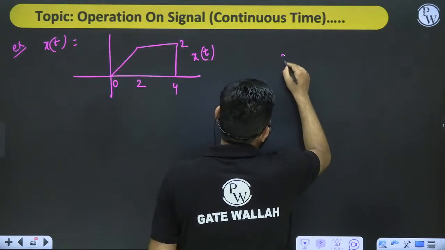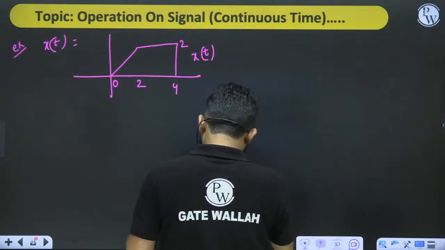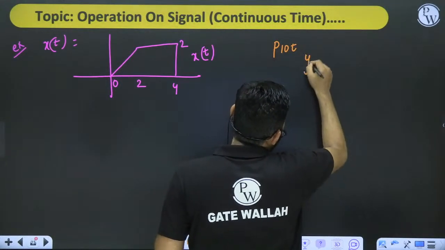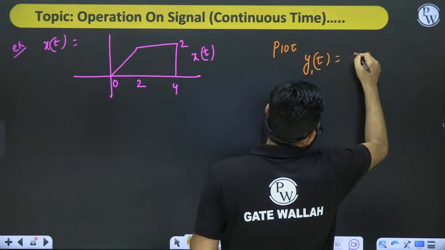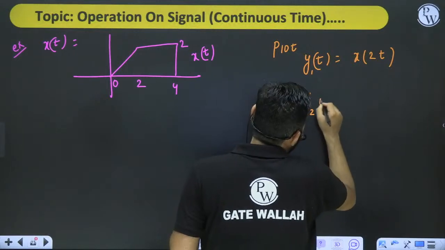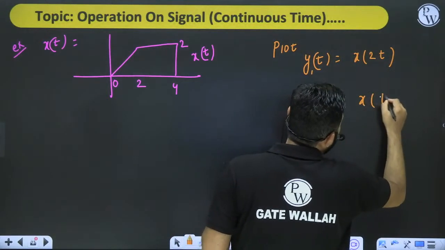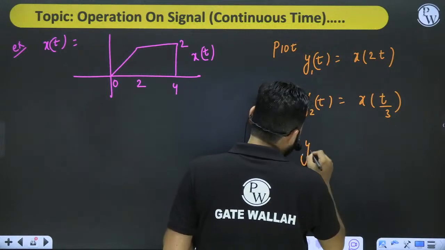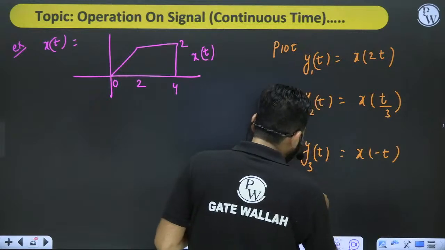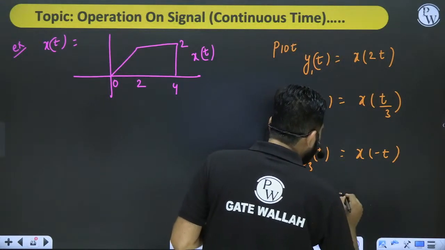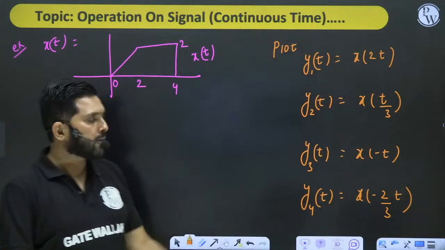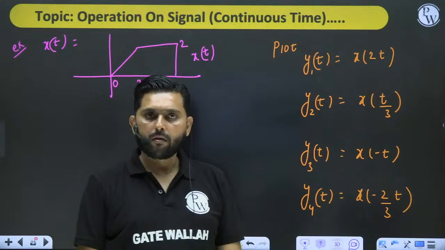I am saying that plot y1 of t to be equal to x of 2t, y2 of t to be equal to x of t by 3, y3 of t to be equal to x of minus t, y4 of t to be equal to x of minus 2 by 3 t. Suppose someone asks you to plot all these signals. Okay, let's do it one by one.